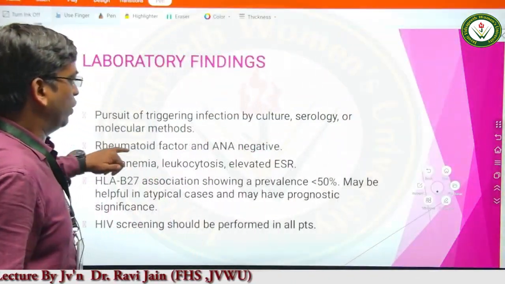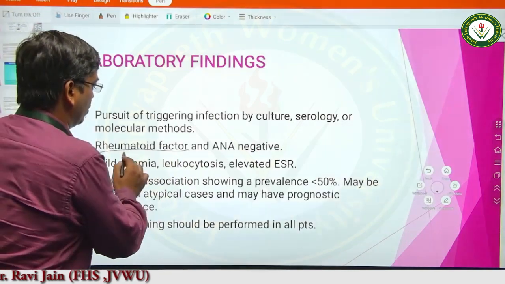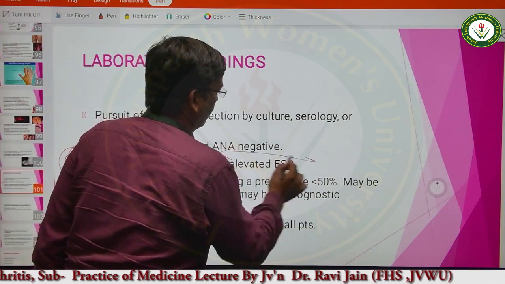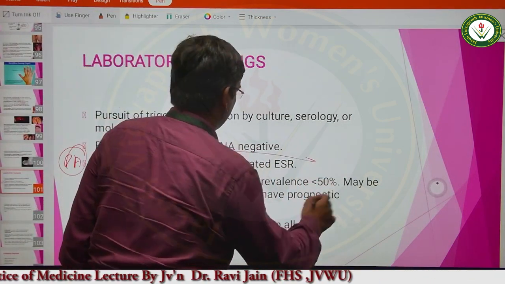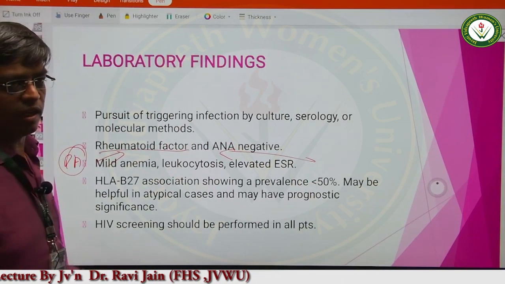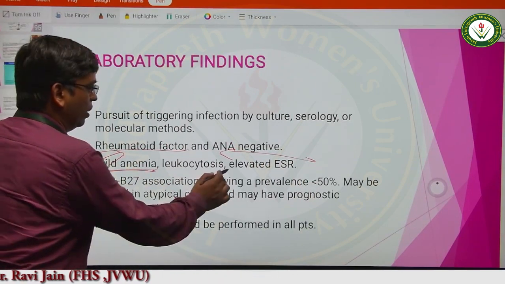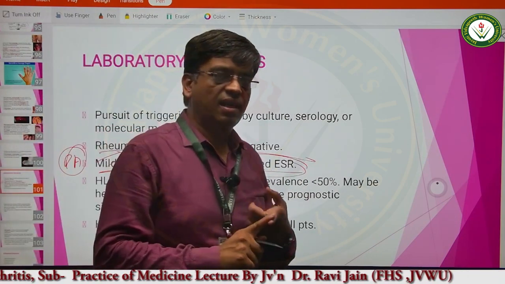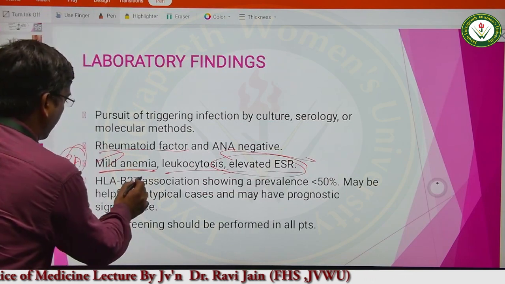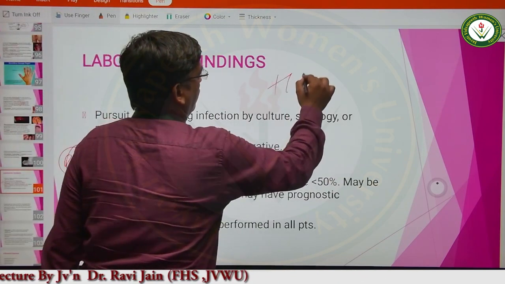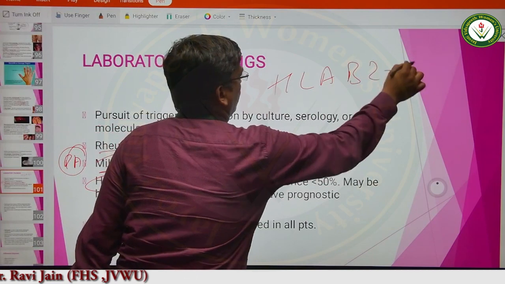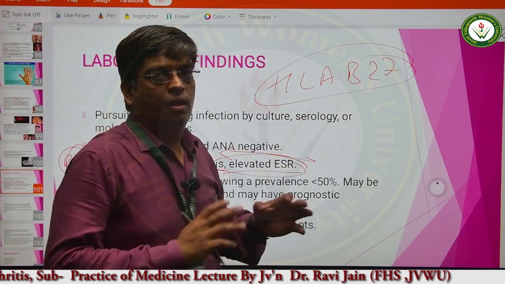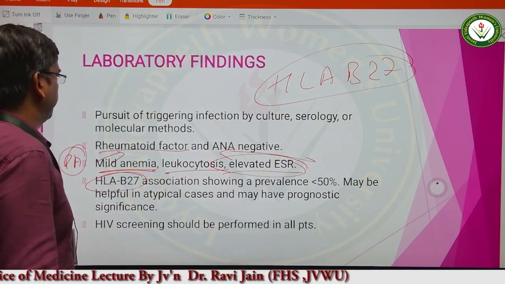Now, let us again see what are the things. Rheumatoid factor and ANA, this we have to remember. Rheumatoid factor was present in rheumatoid arthritis, and anti-nuclear antibody will be seen in case of other disease conditions that are related to autoimmune disease. Mild anemia is there, leukocytosis and elevated ESR. This I have already told you, because this is an inflammatory disease condition, ESR will be elevated. HLA-B27 association, this we have to remember. HLA-B27, always remember, this is related with ankylosing spondylitis and also reactive arthritis.